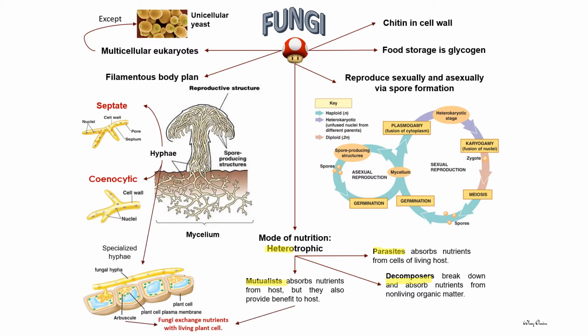This can be studied in more detail if we look at another type of hyphae, the specialized hyphae called haustoria. They are able to exchange nutrients with the living plant cell, which makes this group of fungi different from those that act as decomposers, because decomposer fungi break down and absorb nutrients from non-living organic matter. However, parasitic fungi absorb nutrients from the cells of a living host.